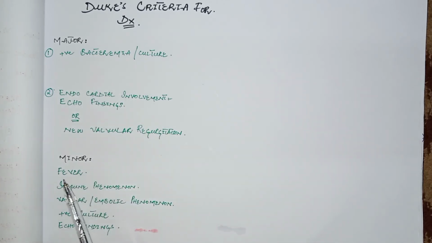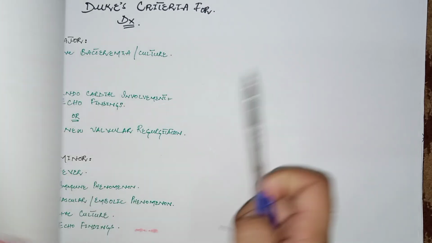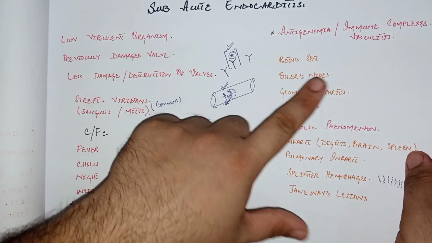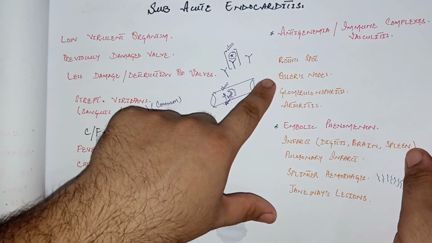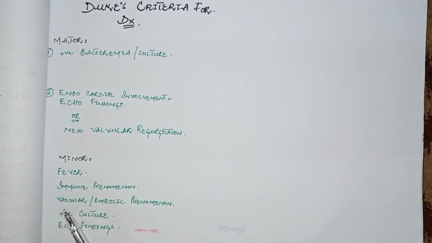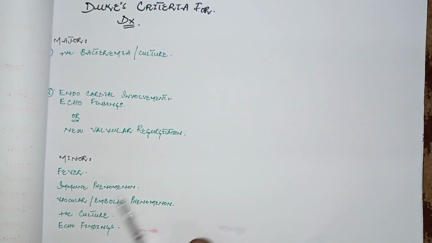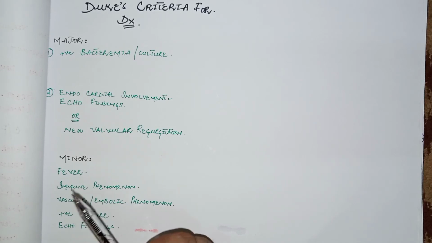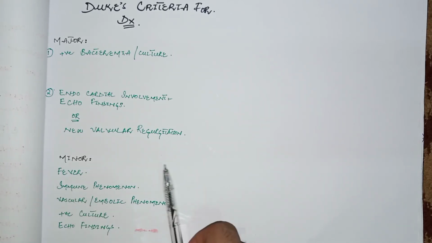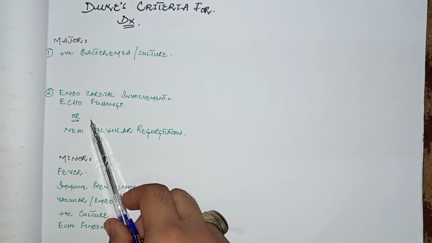The minor criteria are if the patient has fever, and immune complex phenomena, as we have discussed previously, that is antigenemia or immune complexes, with Roth spots or Osler's nodes positive, or vascular or embolic phenomena, that is splinter hemorrhages and Janeway lesions, and also a positive culture for atypical organisms, that is not Staph aureus, not Streptococcus viridans, but other organisms. And echo findings other than the positive major criteria.